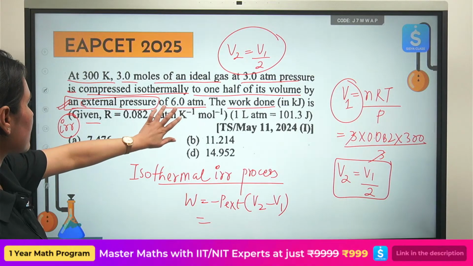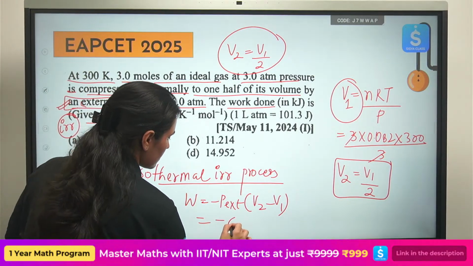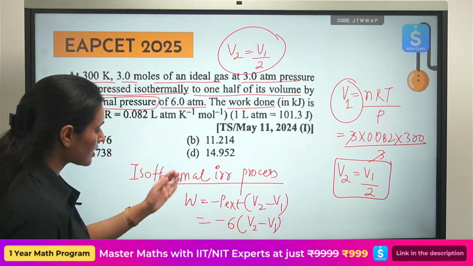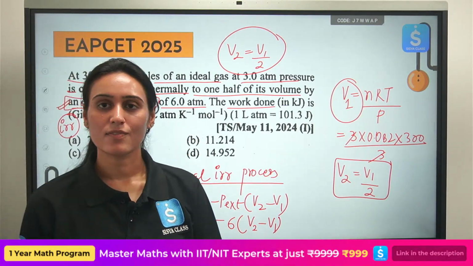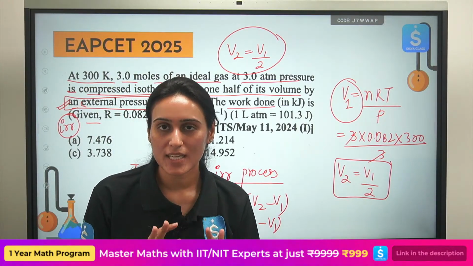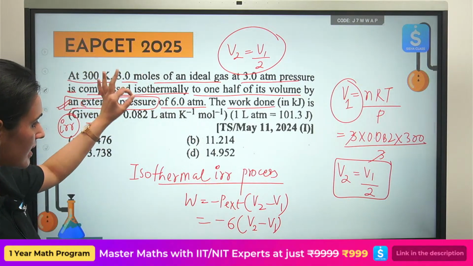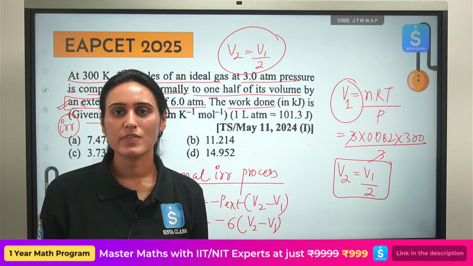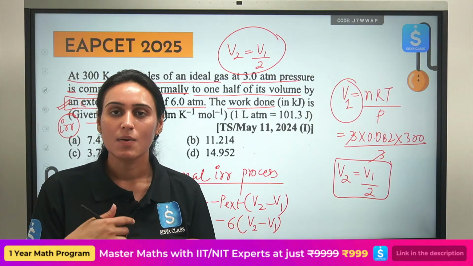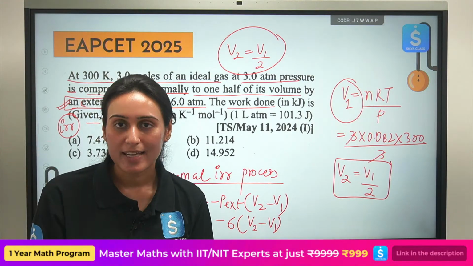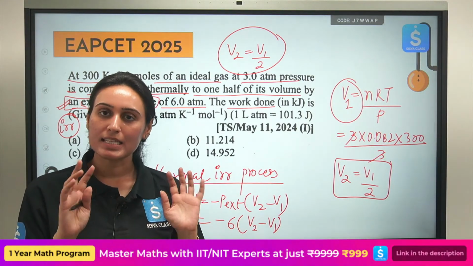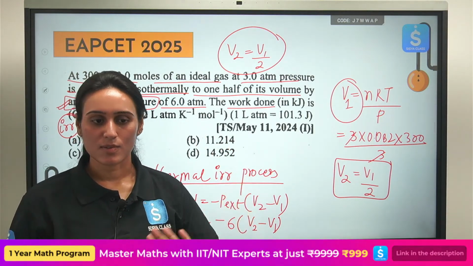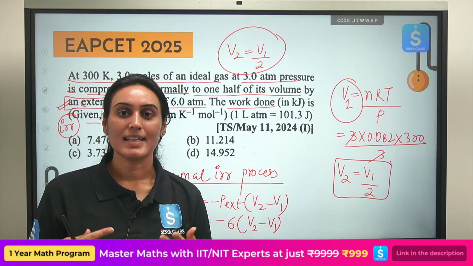What is the external pressure given? 6 atmosphere. So you will substitute that value here and you can calculate the value of work done. I hope we can do the calculations ourselves, understand the entire concept. This is what we are trying to do. Calculation part, obviously after substituting you can calculate it, but what formula to use, which values to use, how do we decide this is the formula, how to decide the type of process, this is what we are learning here. Okay, so I hope this part is okay. Let's move to the next question.